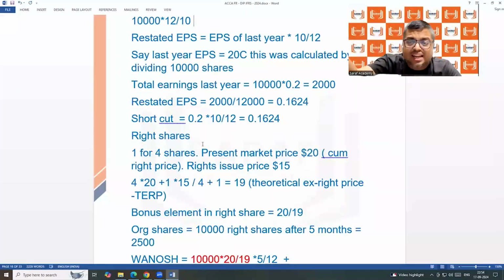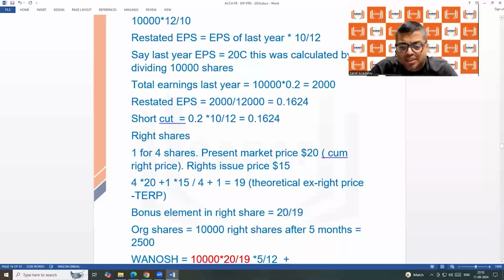Only the free shares are bonus. Whatever price you are getting, for that much money, how many shares you should have given, but you are giving more shares, that is bonus. That bonus is calculated by the value before rights and the value after rights. That is automatically giving you that bonus fraction.